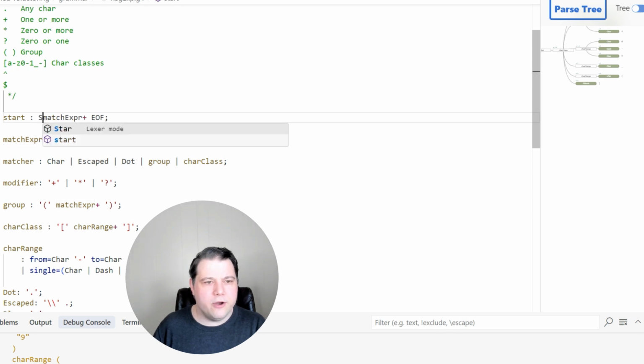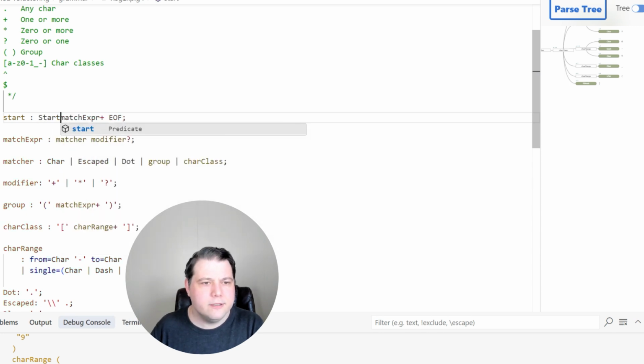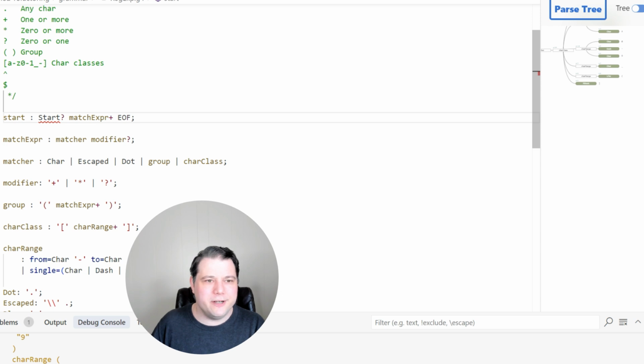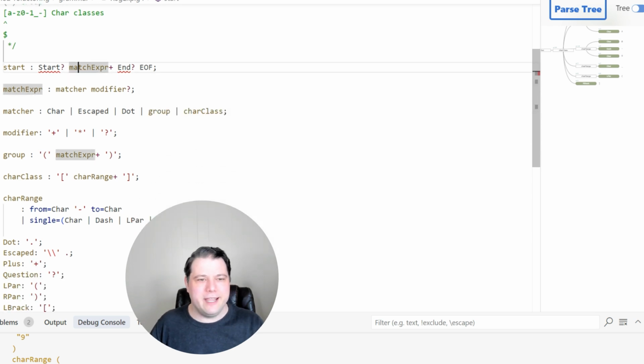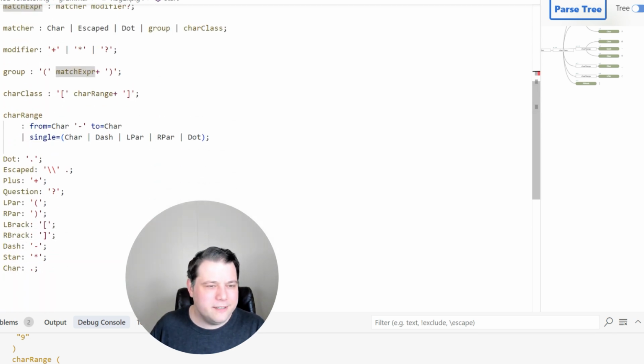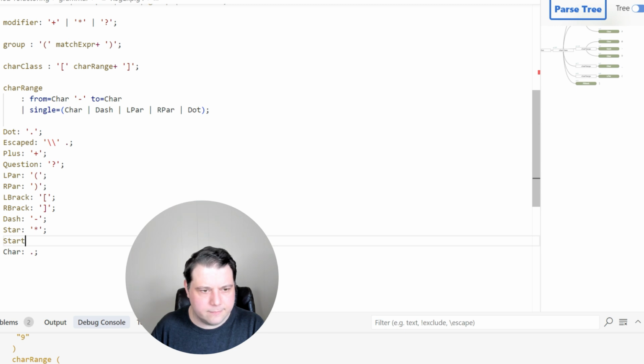So it really only makes sense to have start at the start and end at the end. You wouldn't have it in the middle of the expression, so let's not bother accepting it there. And start is caret, and end is dollar sign.